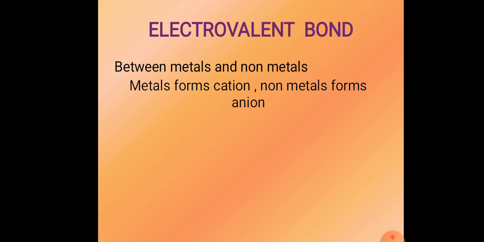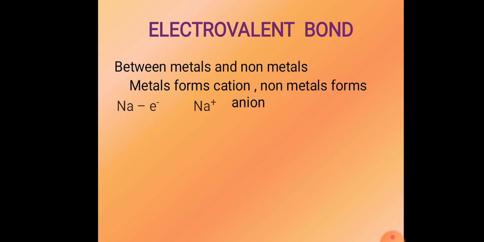Then, why do they form? Because metals form cations. Why do the metals form cations? Metals have the outermost electrons, they possess one or two or three valence electrons. So, they have the tendency to lose the valence electron. So, when they lose the valence electron, what do they form? They form cations. In the same way, the non-metals which have 5, 6 or 7 electrons in the outermost shell try to gain the electron. So, when they gain the electron, what do they form? They form anions.